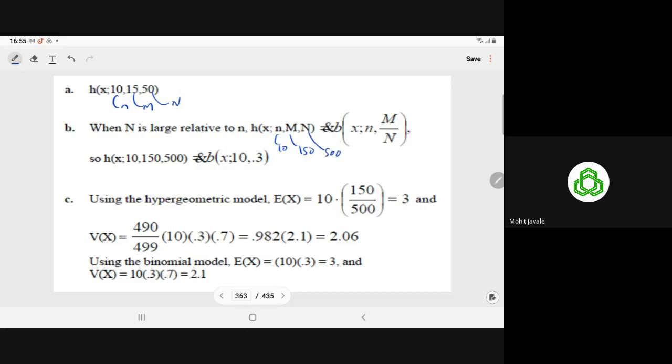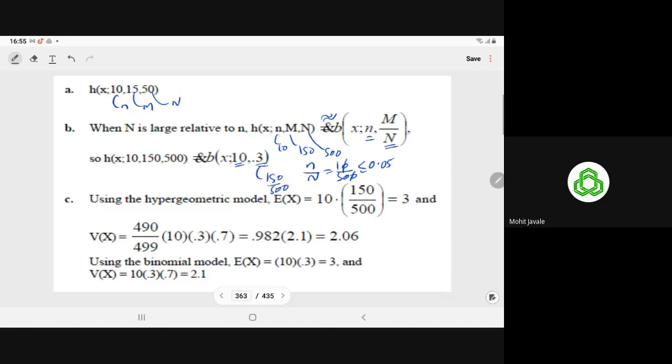Now they are saying that you have to approximate. For the approximation, first we have to check whether n upon N, that is 10 upon 500, is less than 5% or not. When it is less than 5%, then we approximate by the binomial variate. For the binomial variate, we require the two parameters n and p. So here n is equal to 10 and p is equal to M upon N, that is 150 upon 500.